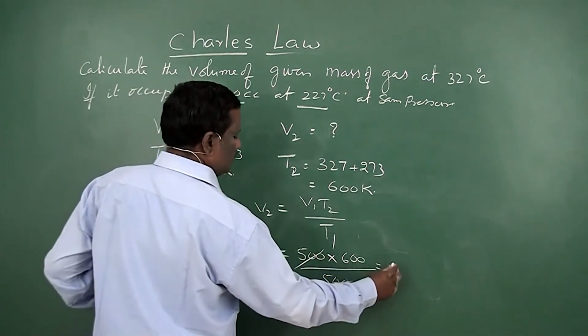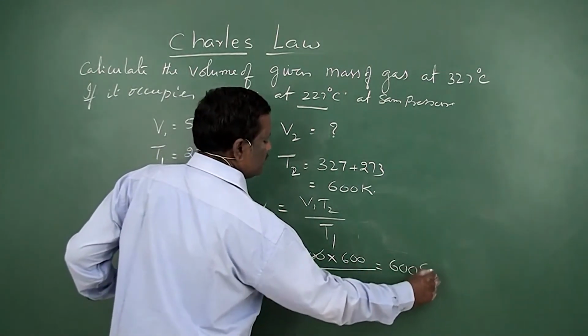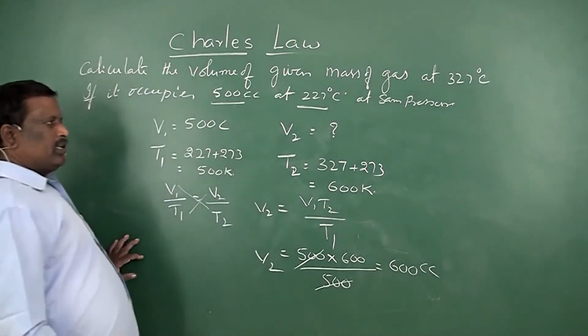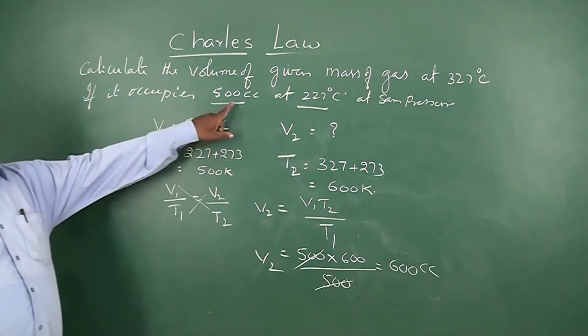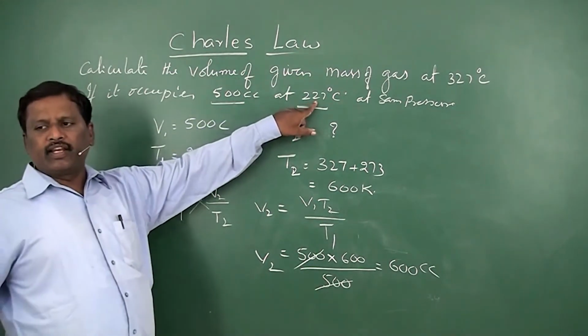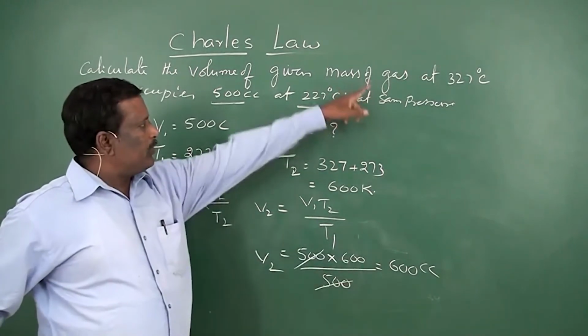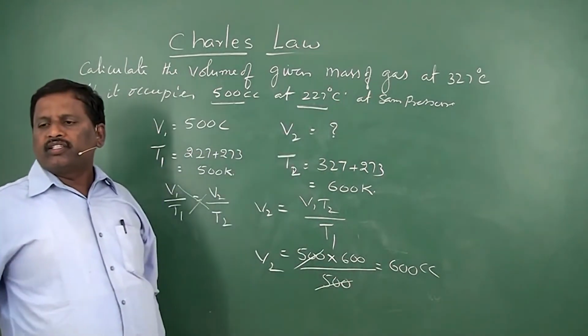So 600 cc. So the same gas which occupies 500 cc at 227 degrees centigrade will occupy 600 cc when temperature was raised to 327 degrees centigrade.